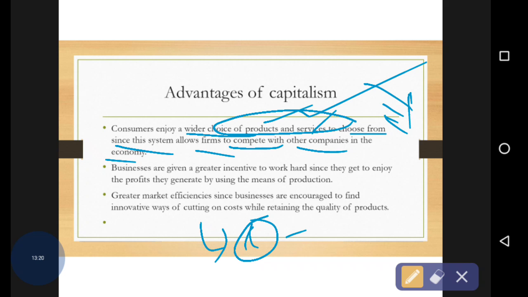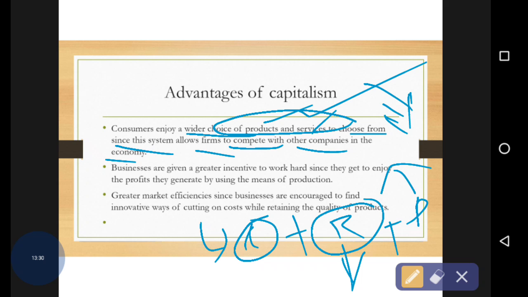At the same time, they utilize their resources in a proper manner to get their profit. They have their own choices, like products, services, etc.